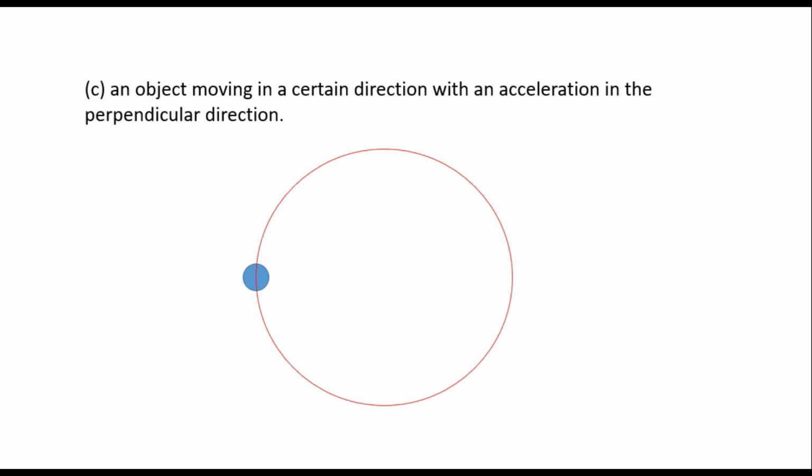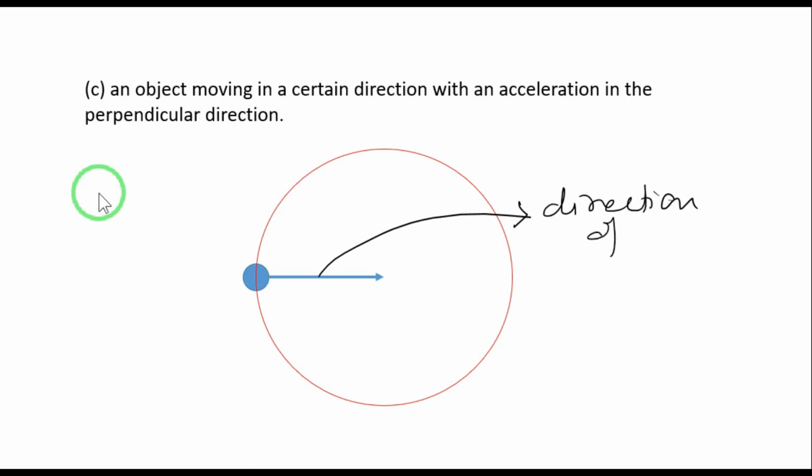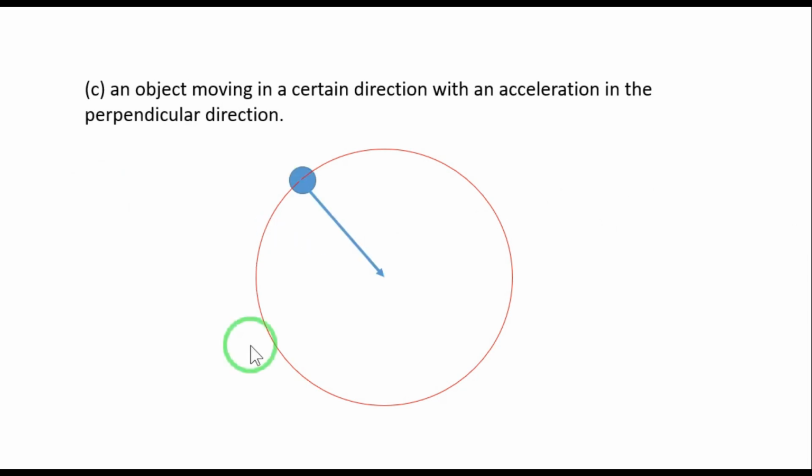Let us take this example of a circular motion, and the body moves on a circular path. Now if you ask a question why at all this body is moving on a circular path, it is because it is being pulled towards the center, right? So this is just looking like a radius, which is a direction of acceleration. It is as if this body is being pulled towards the center throughout its motion.